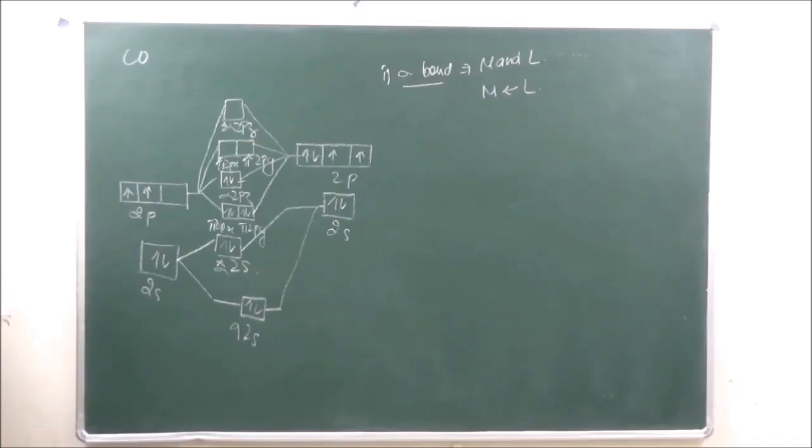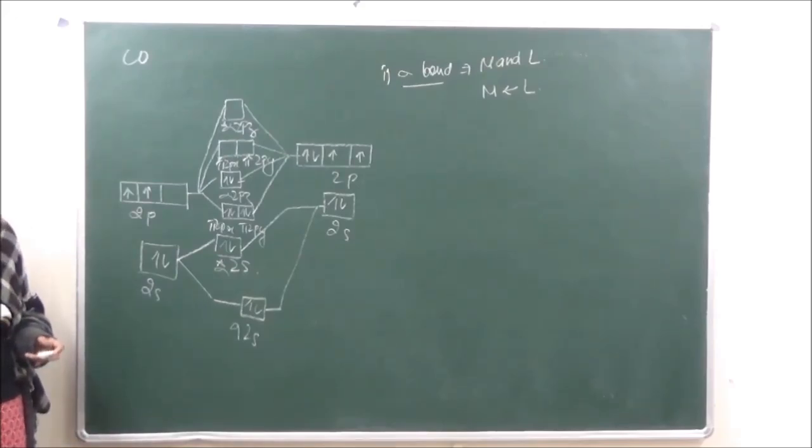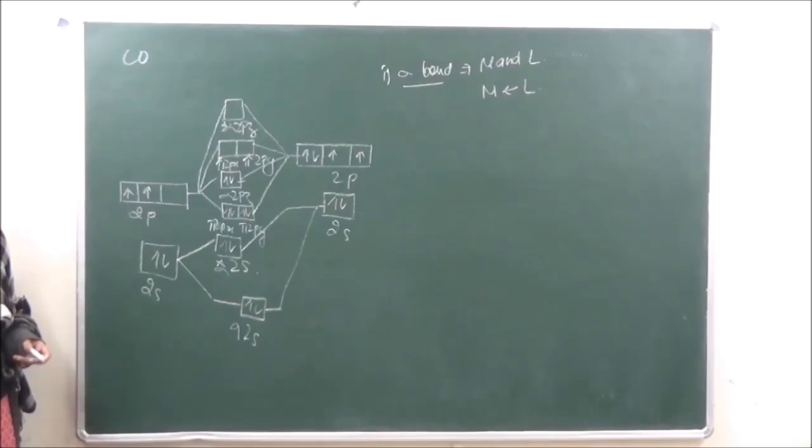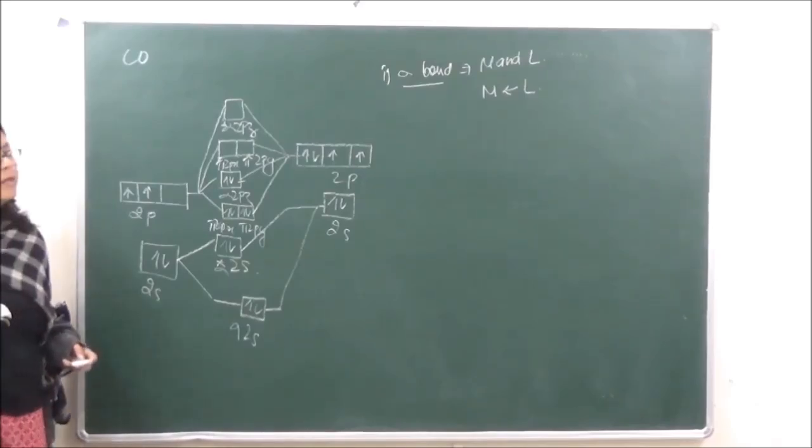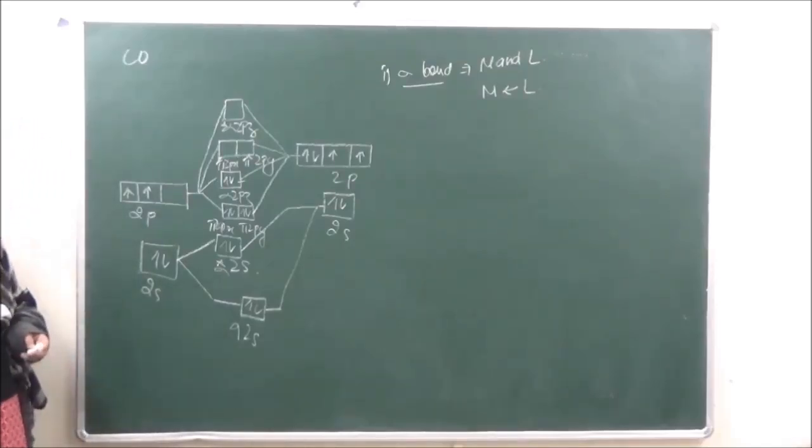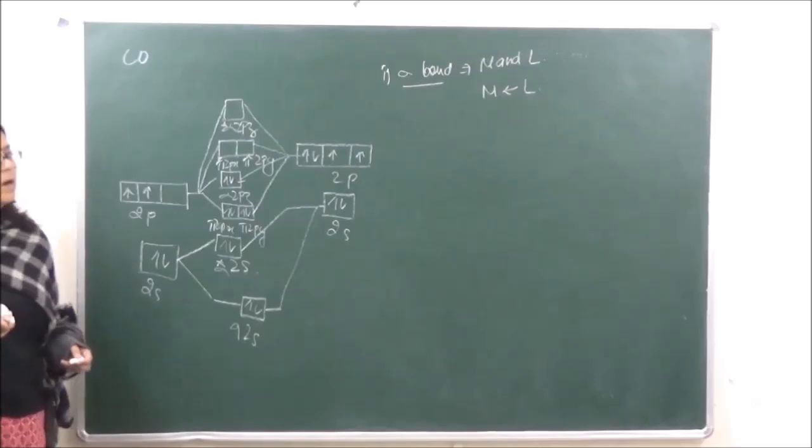So you can write down in the first point, there is a donation of lone pair of electrons of carbon in the suitable empty orbital of the metal atom to form a sigma bond, the normal dative bond formed in coordinate complexes.